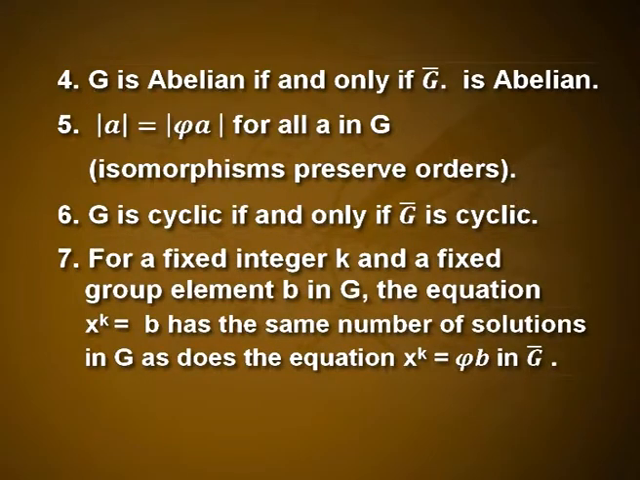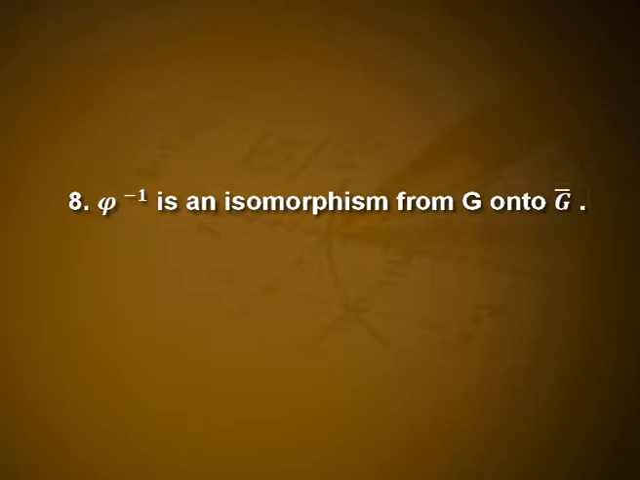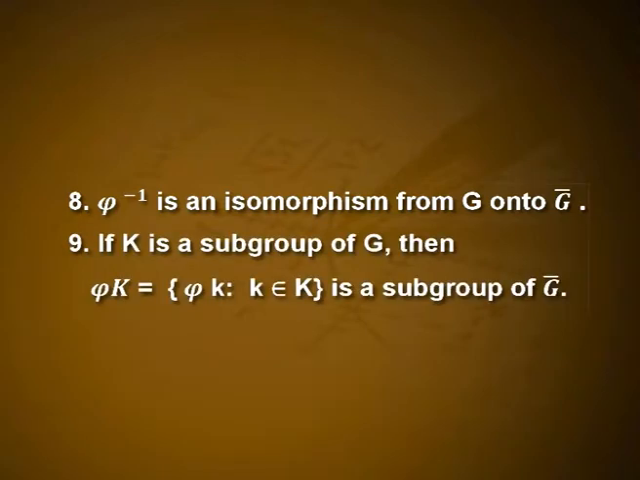Seventh one, for a fixed integer k and a fixed group element b in G, the equation x raised to k is equal to b has the same number of solutions in G as does the equation x raised to k is equal to phi of b in G bar. Eighth one, phi inverse is an isomorphism from G onto G bar. Ninth one, if K is a subgroup of G, then phi of K is equal to the set of all phi of k, k an element of K, is a subgroup of G bar.